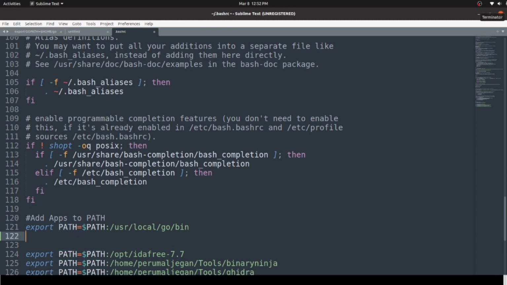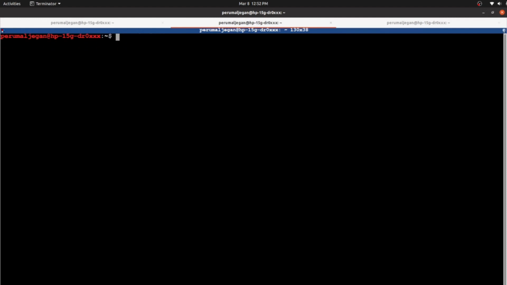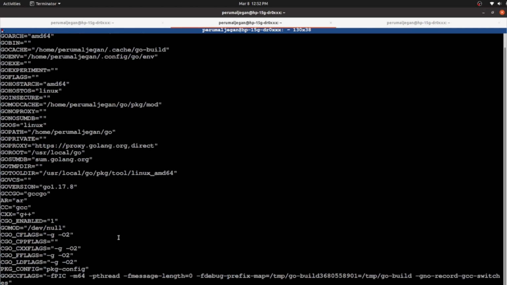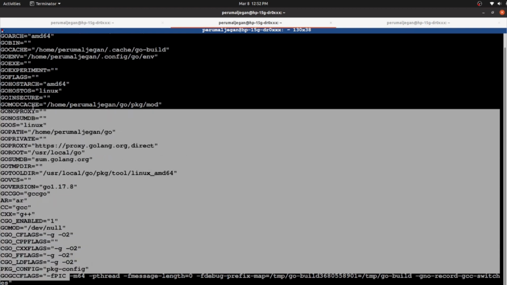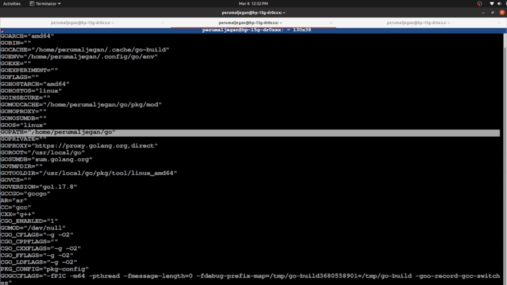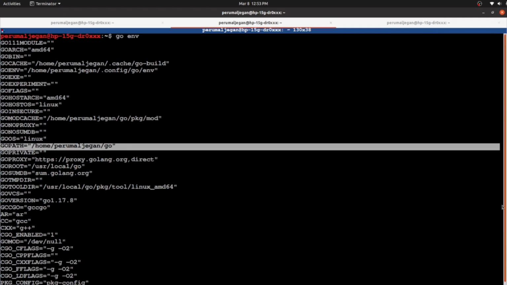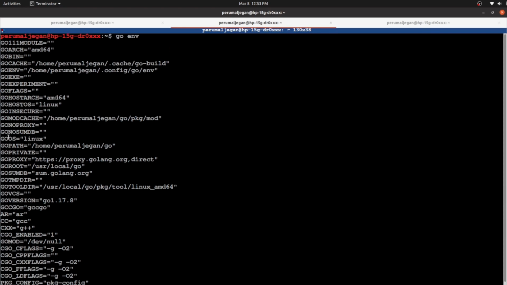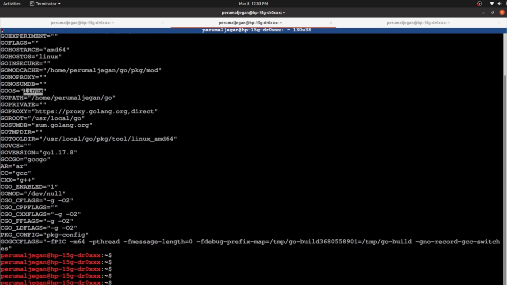If you doubt what environment variables we have in the Go installation, you can use the go env command to view the Go environment variables. If I press enter, here you can see all the relevant environment variables. In the middle, you can see this specific GOPATH. This one is to be added in bashrc. Also, you can see the default Go architecture and default Go operating system, Linux. It simply shows my machine configuration. These are the Go environment variables that were already set during the installation.